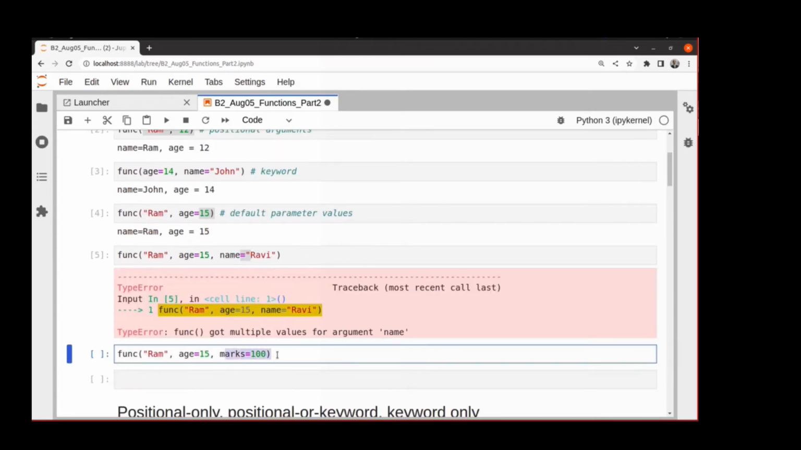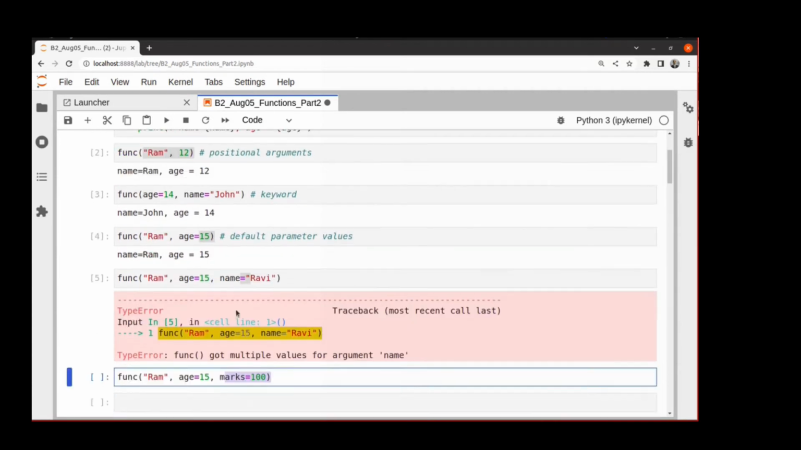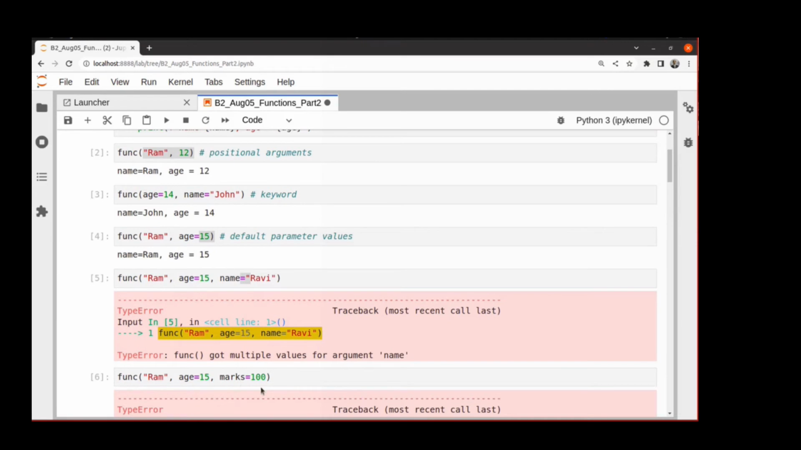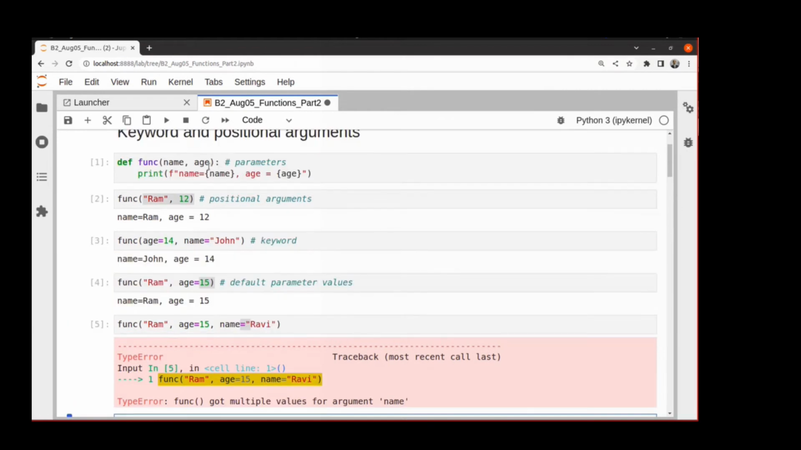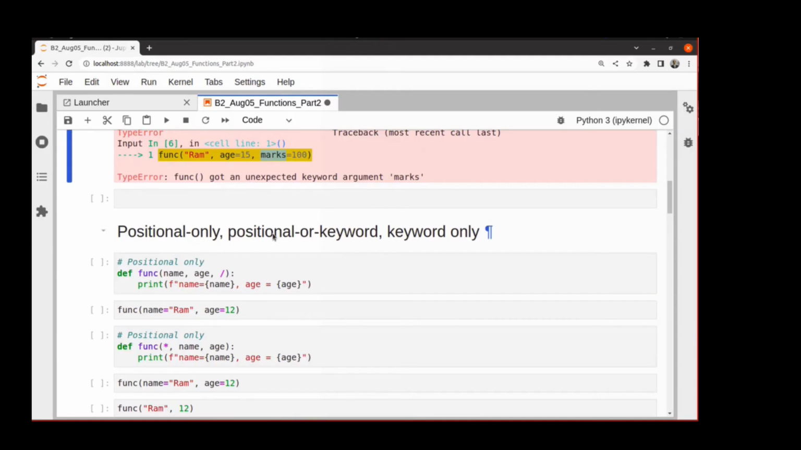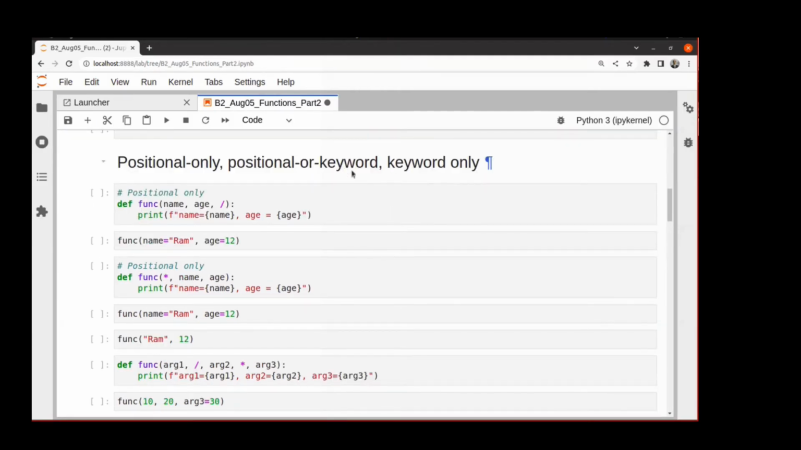Any extra argument will bother because this marks was never declared as a parameter. If I pass it, it will be an error. If I have to accept any additional parameters which I have not declared, then I can always use **kwargs. There are positional only or keyword only or both.